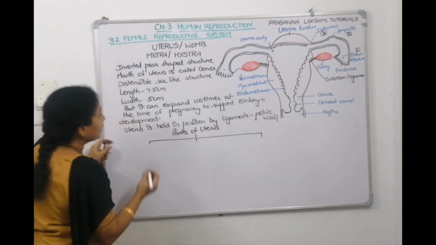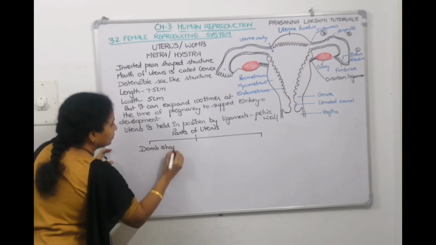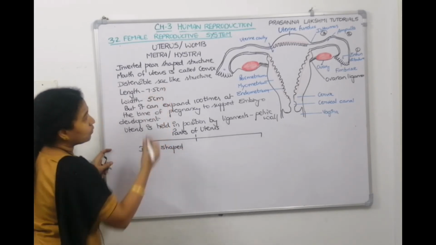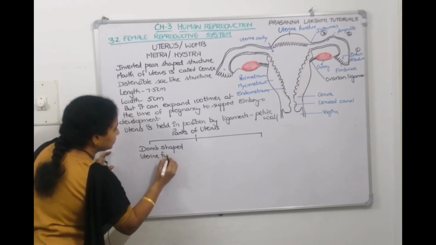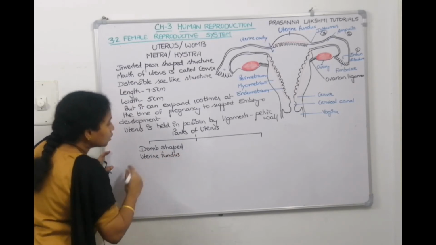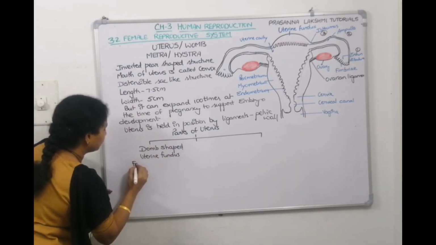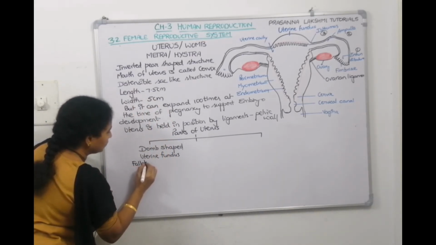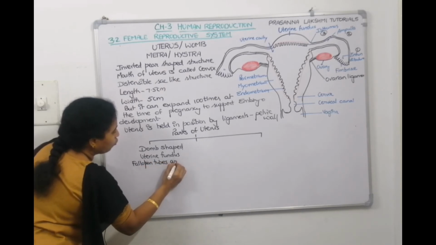What's the first part? Dome-shaped structure. So, what is it called? Uterine fundus. Okay, so fallopian tubes are opening into the uterine fundus. Fallopian tubes are opening here.